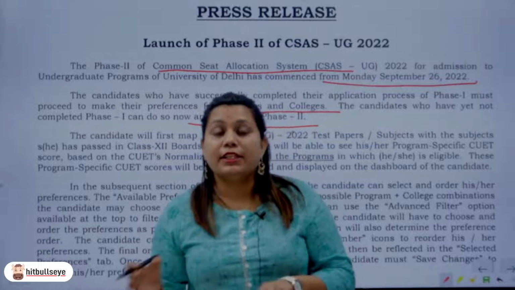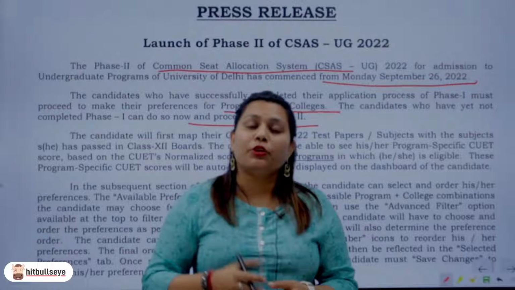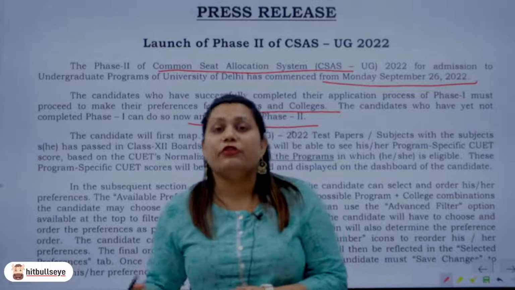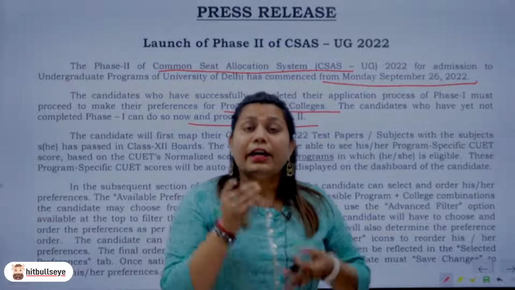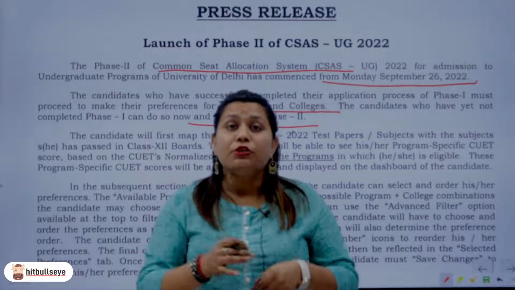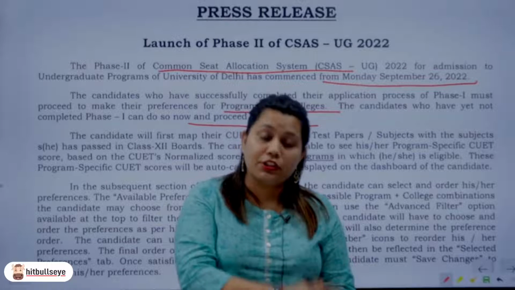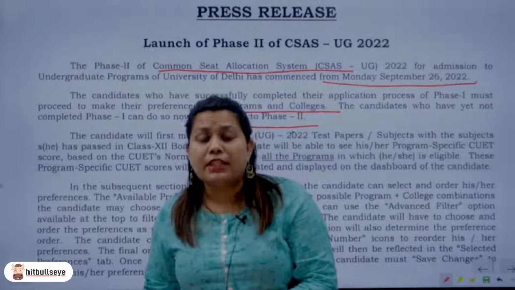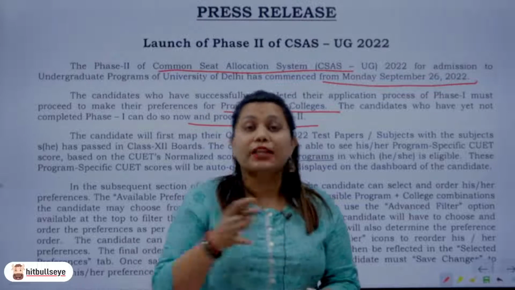Now, registering yourself is not the sole idea. It is basically you showing your interest to get admissions into the various colleges that fall under Delhi University. So, the first phase is that you have to register yourself. If you have not yet registered yourself, you need to do it now, because only when you've completed phase 1, you have saved phase 1, you have registered yourself for phase 1, only then can you begin phase 2 of the process, wherein you're supposed to fill in your preferences for different colleges as well as courses.